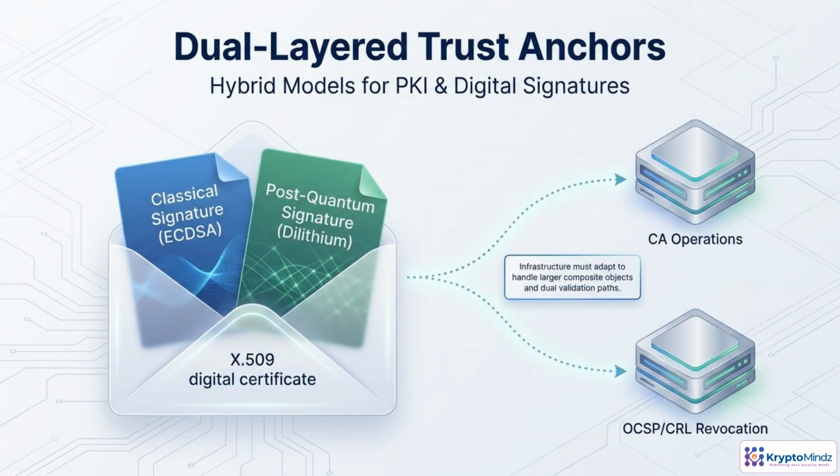Hybrid or dual-layer trust anchors extend the same idea to certificates. You combine two signatures inside one certificate, a classical algorithm like ECDSA and a post-quantum algorithm such as Dilithium. The relying party only accepts the certificate if both signatures validate, so security now depends on two independent hardness assumptions. Operationally, this isn't free. CAs must issue and manage larger certificates, and validation services like OCSP and CRLs must understand and verify both layers. Designing PKI for this means planning for bigger objects, more processing, and careful algorithm lifecycle management.